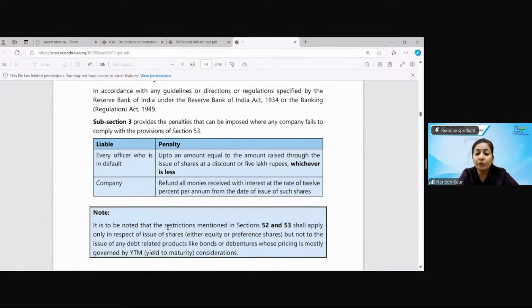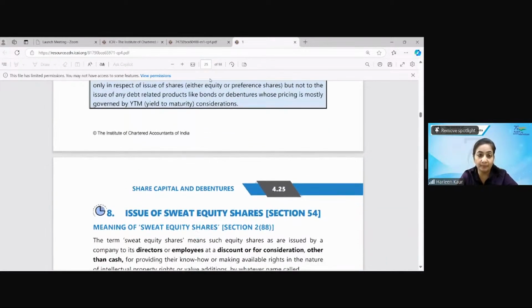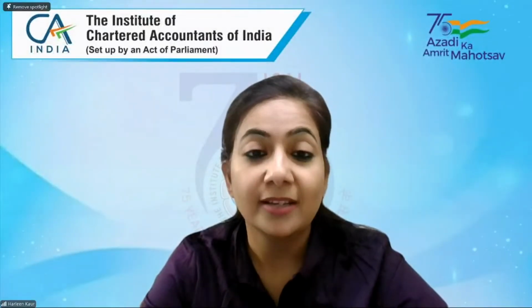The restrictions of Sections 52-53 will only apply to the issue of equity shares, but not to debt-related bonds and debentures. It is not applicable to bonds and debentures. Now comes your favorite topic, that is sweat equity shares.